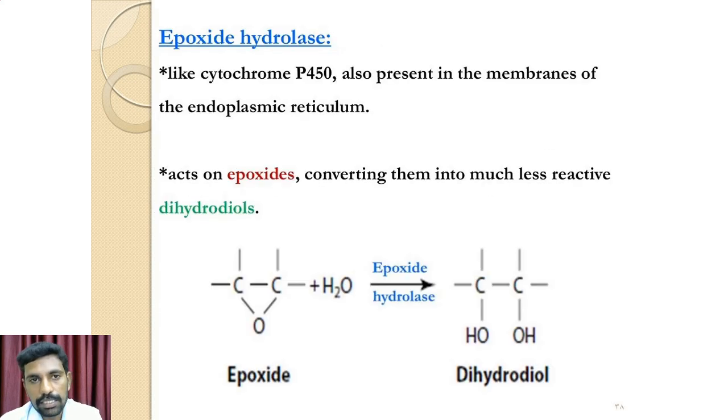Epoxide hydrolase, like cytochrome P450, is also present in the membranes of the endoplasmic reticulum of a cell. It acts on these compounds, converting them into much less active dihydrodiols. The reaction catalyzed by epoxide hydrolase can be represented by the equation mentioned: epoxide is converted into dihydrodiol by means of epoxide hydrolase.